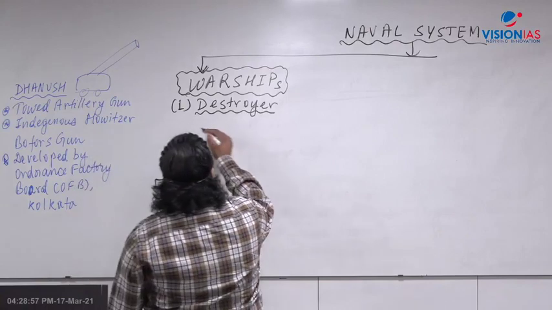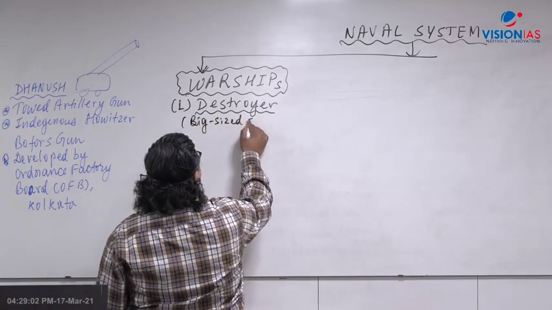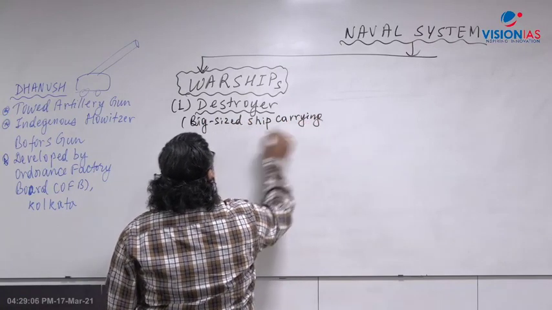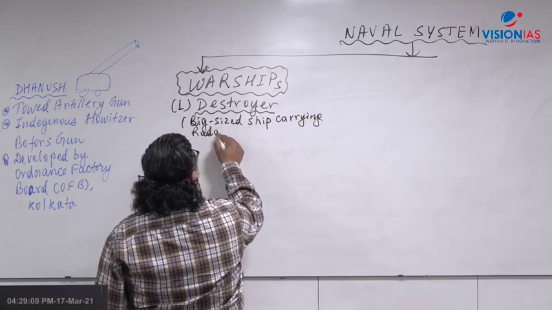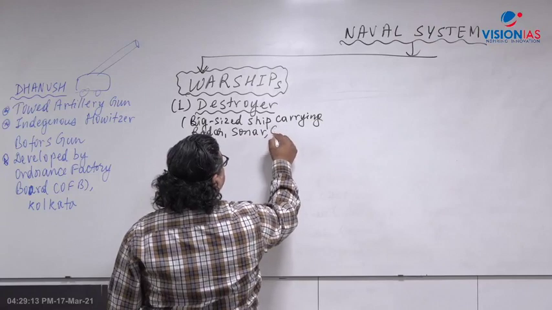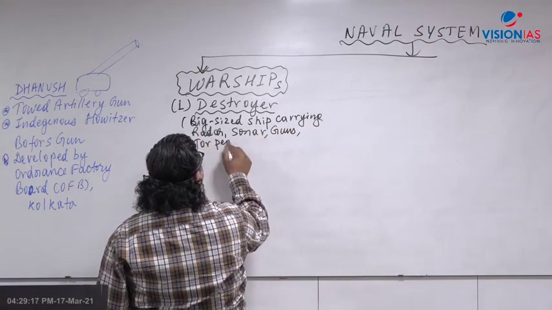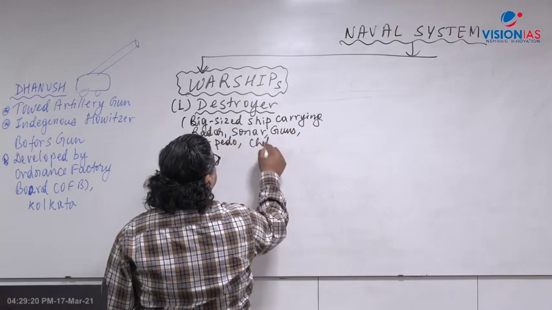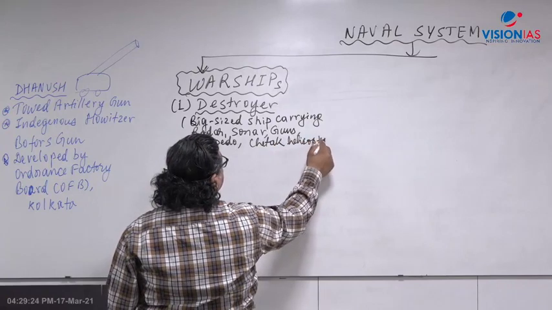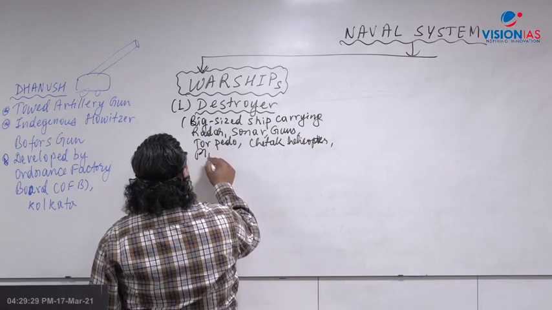They are big sized, carrying radar for air surveillance, then underwater sonar, sound navigation ranging. It carries guns, underwater torpedoes, a Chetak helicopter, and then missiles.